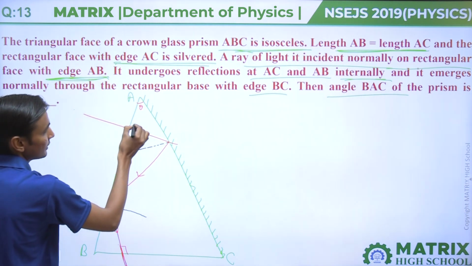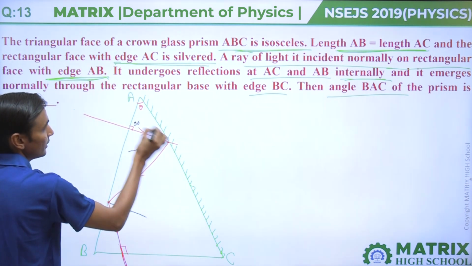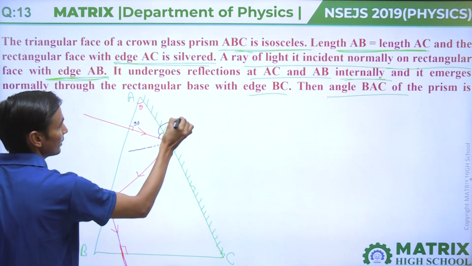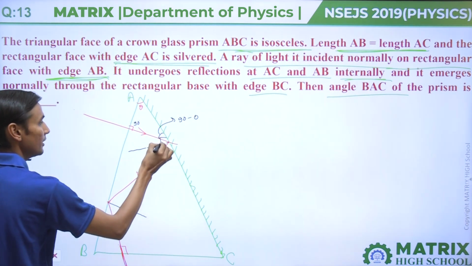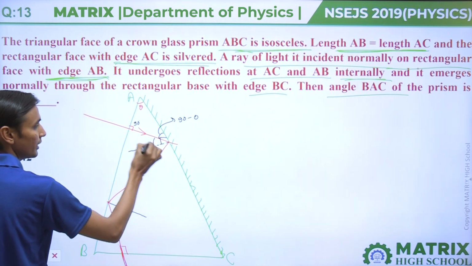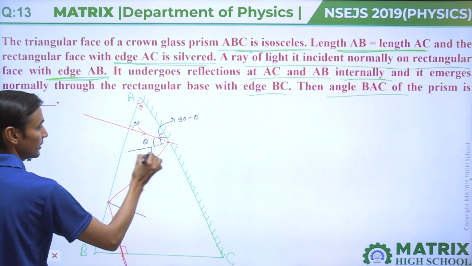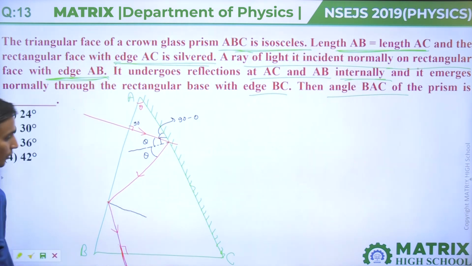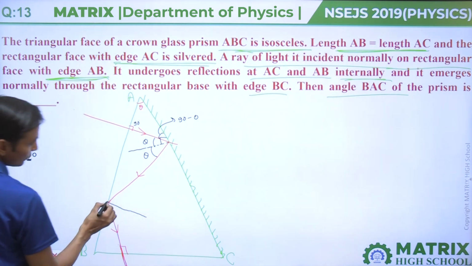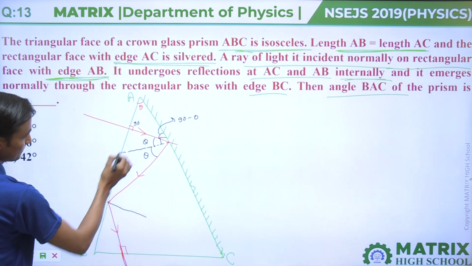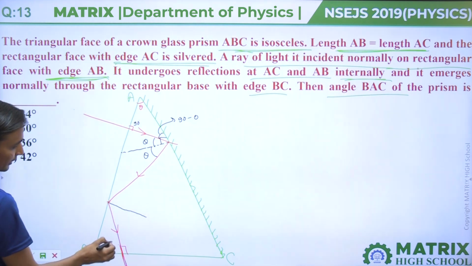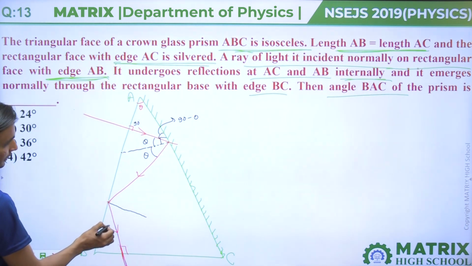Take this angle theta, this 90 degree, then this angle will come 90 minus theta, and the total is 90 degree because it is normal. Then it will come back theta, and this is also theta. This is 90 degree, this is 90 degree again.